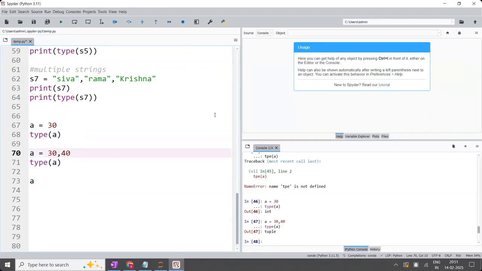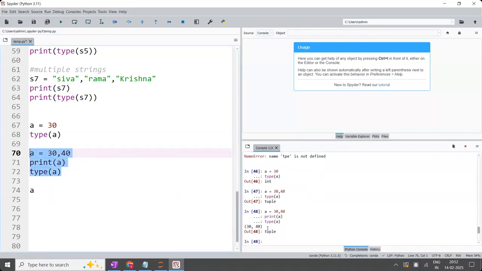For example, A is equal to 30, 40 you have written. And what is inside A? What is inside A means print A. If you print A, what is A? Tuple of 30, 40. That is the output you are going to get. So now the question is, why does it take only parentheses? Why should it not take square brackets or curly brackets? Why should it not consider a list or a set? Why does it consider only the tuple?